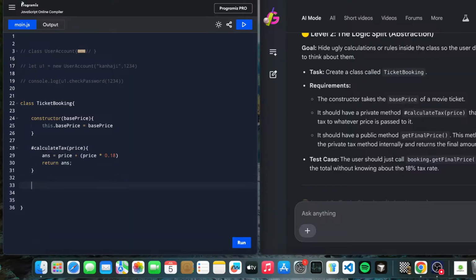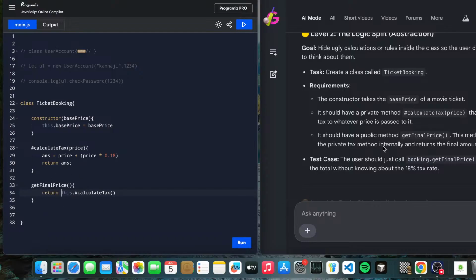Okay, so we have a getFinalPrice, which is calling this.#calculateTax. Does it happen to you that we know the spelling but sometimes enter it wrongly? Because it's happening with me every time. And we will return.